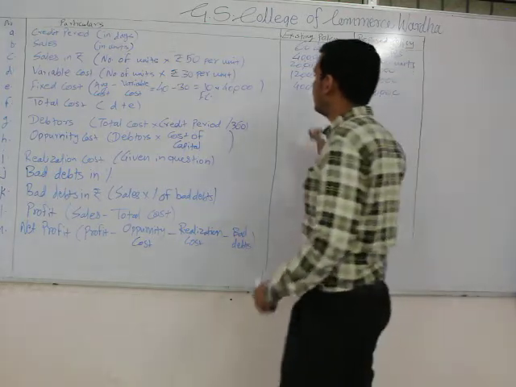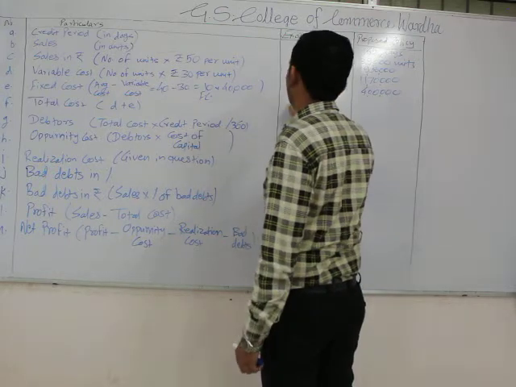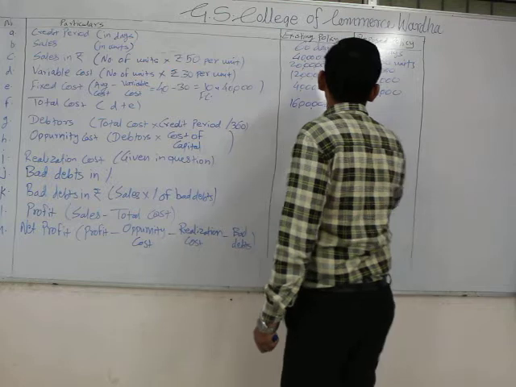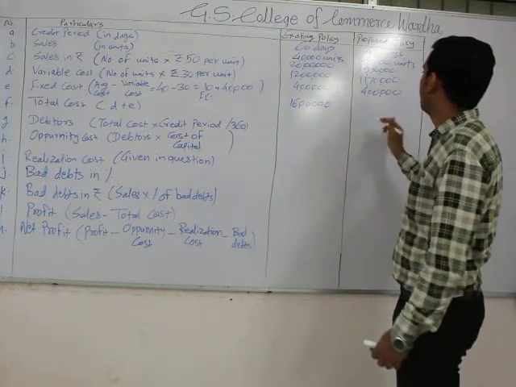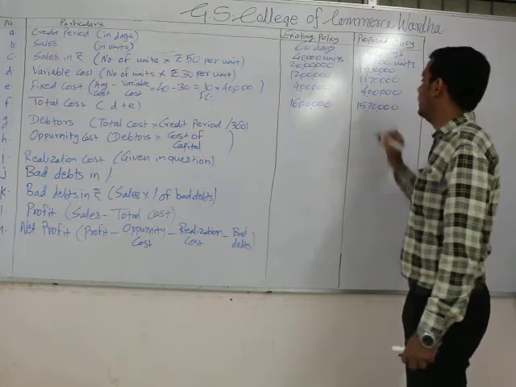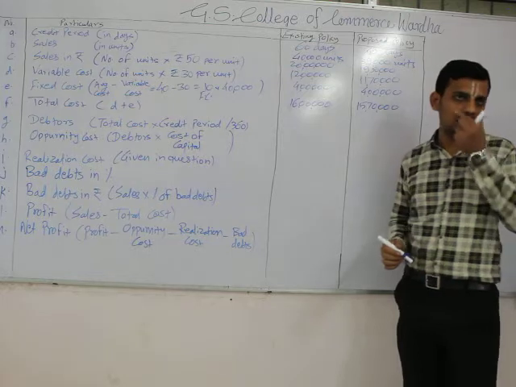Now we have to calculate total cost, 12 lakh, that is B plus E. 12 lakh plus 4 lakh, 16 lakh. Whereas for the proposed policy it would be 15 lakh 70,000. Now we have to calculate debtors.